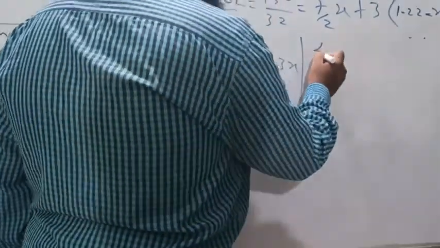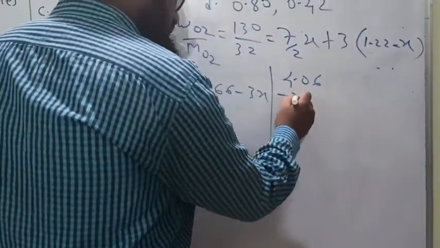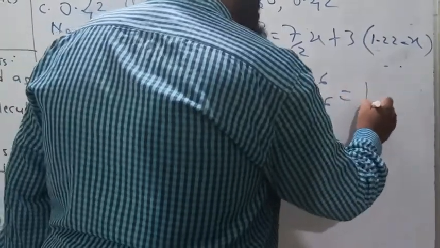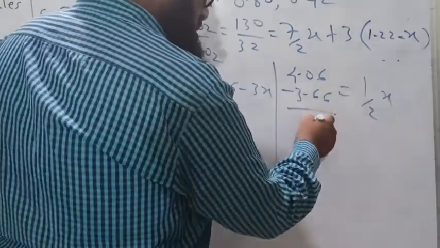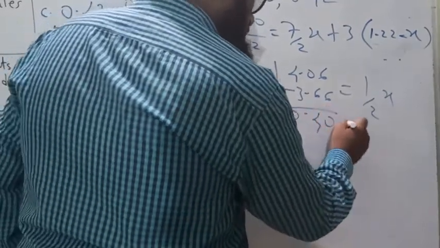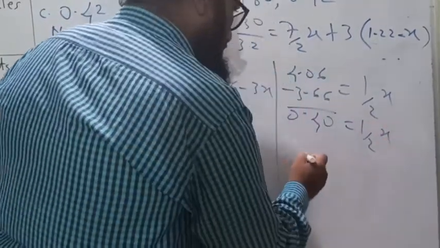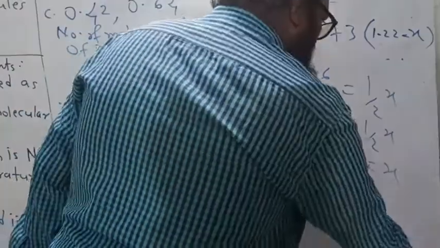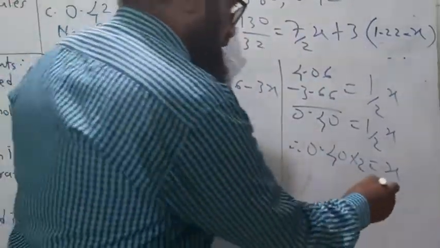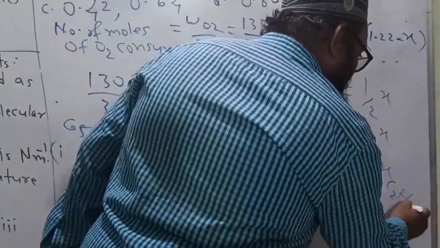Let us solve this one. 4.06 minus 3.66 is equal to half x. Therefore, 0.40 into 2 is equal to x. This is the number of moles of ethane.